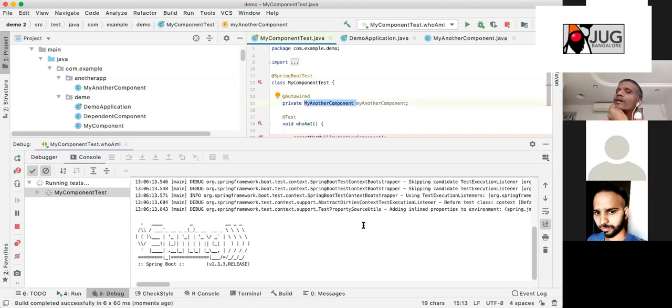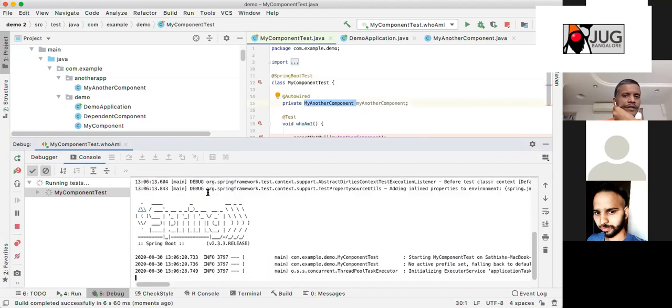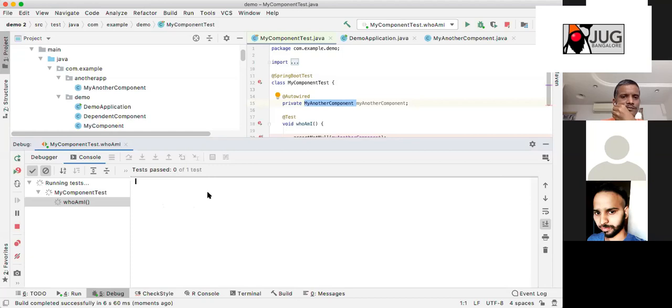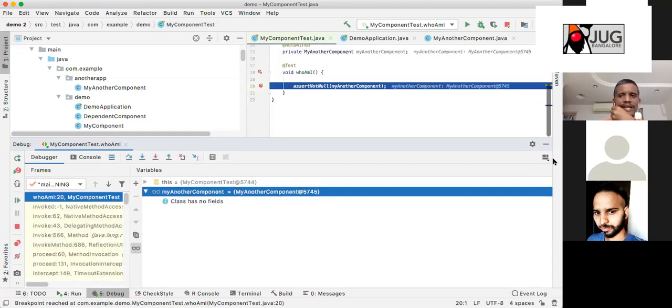And meanwhile, you can see if you run a normal test case, it will be very, very fast. But Spring Boot is very slow now, right? To start the application, it is taking a lot of time. Just watch out for this. We will cover that at the end. Okay, it loaded my another component. Basically, it did some component scanning, and then it has taken it for you.